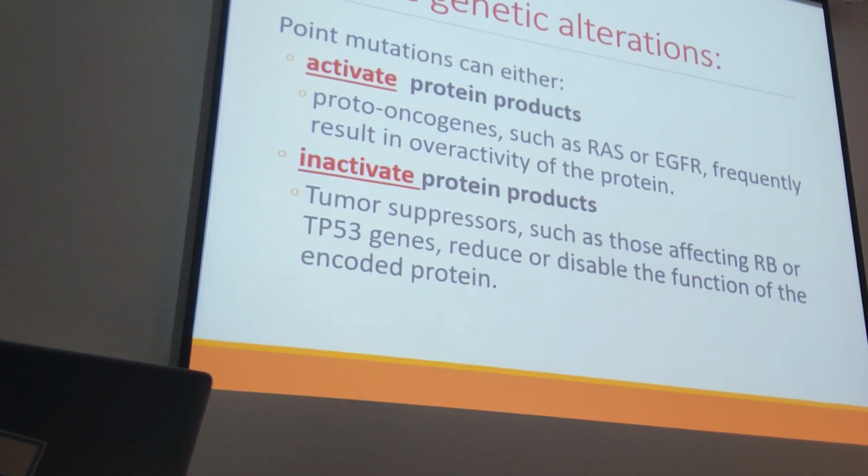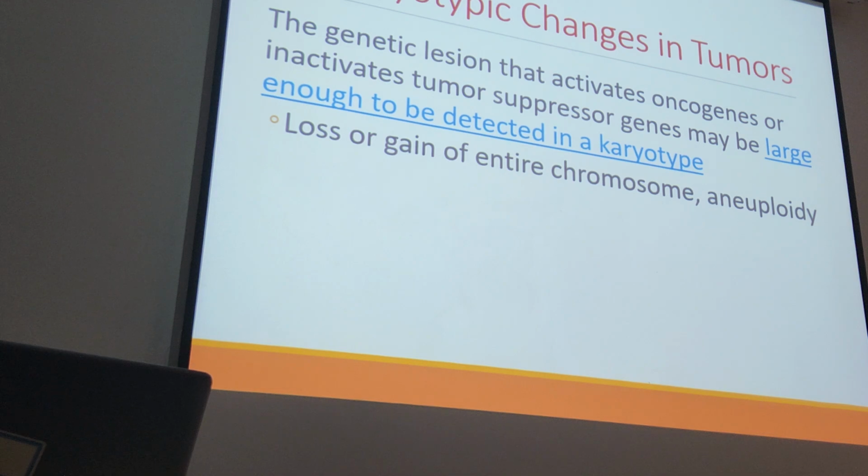Sometimes you have a subtle genetic alteration, which could be just activation of one protein product or inactivation of a protein product. For activation, we mentioned RAS and EGFR. For inactivation of the protein product, like tumor suppressor genes such as the RB gene and P53 gene, they are point mutations. Sometimes we have a karyotype change.